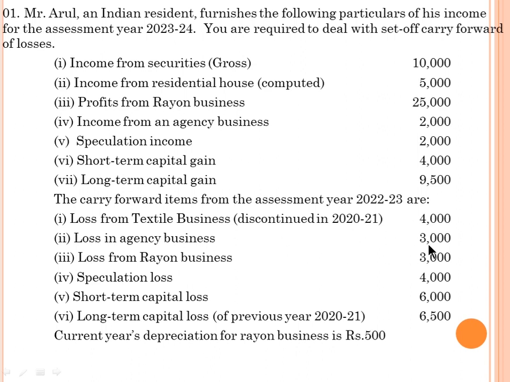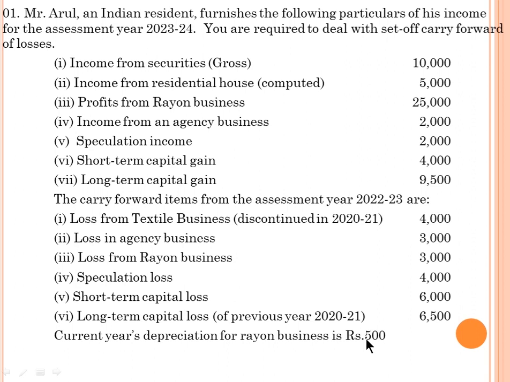Loss in agency business 3,000. Loss from rayon business 3,000. Speculation loss 4,000. Short term capital loss 6,000. Long term capital loss of the previous year 2021, 6,500. Current year depreciation for rayon business 500. So these are the informations.